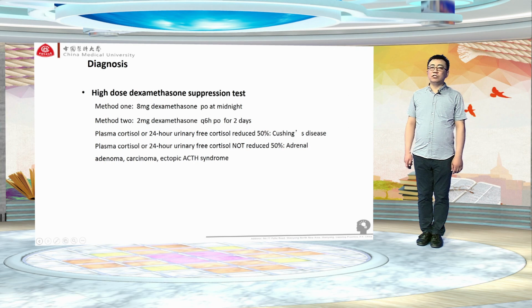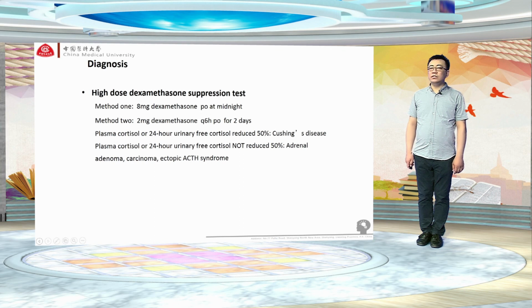After diagnosis of Cushing syndrome, it is necessary for us to do high-dose dexamethasone suppression test. Also, we have two methods, 8 milligram dexamethasone at midnight, or 2 milligram dexamethasone Q6 hour for 2 days.